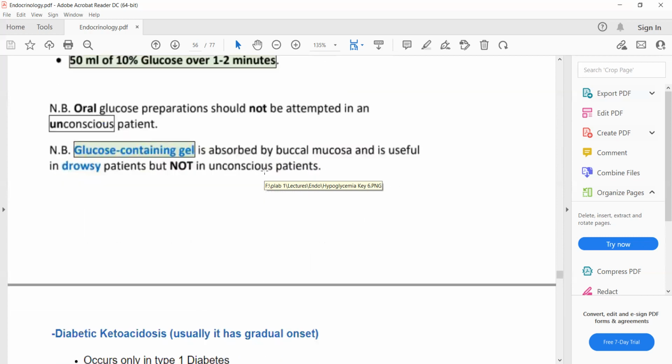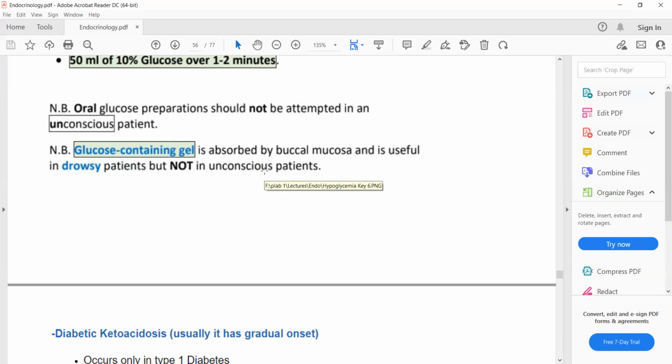Oral glucose gel can be used in a semi-conscious patient. So in a semi-conscious alcoholic in whom IV access is difficult, we can use oral glucose gel or glucose-containing gel. Because if the IV access is difficult and the patient is semi-conscious, remember that an oral solution, either juice or glucose-containing gel, can be used.